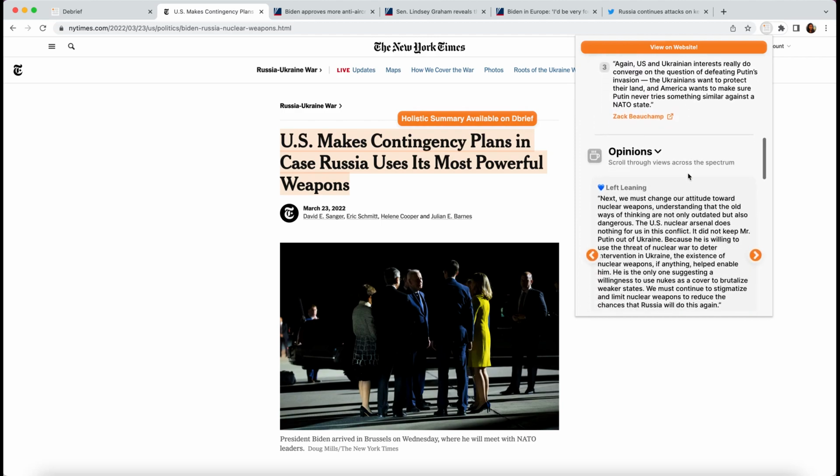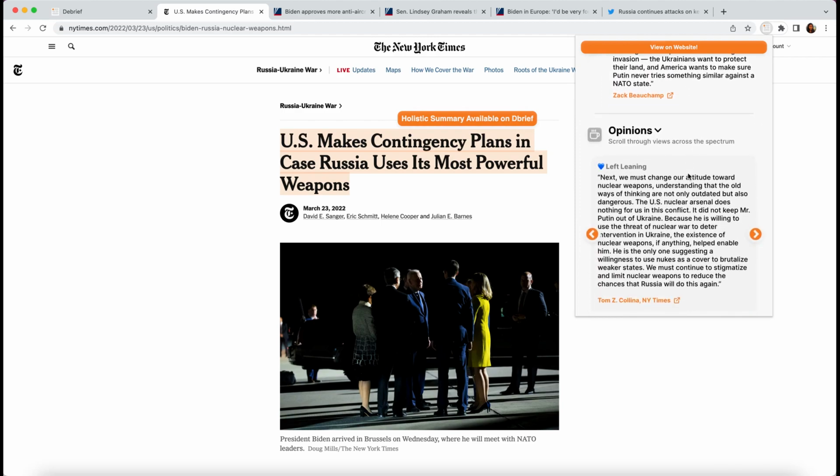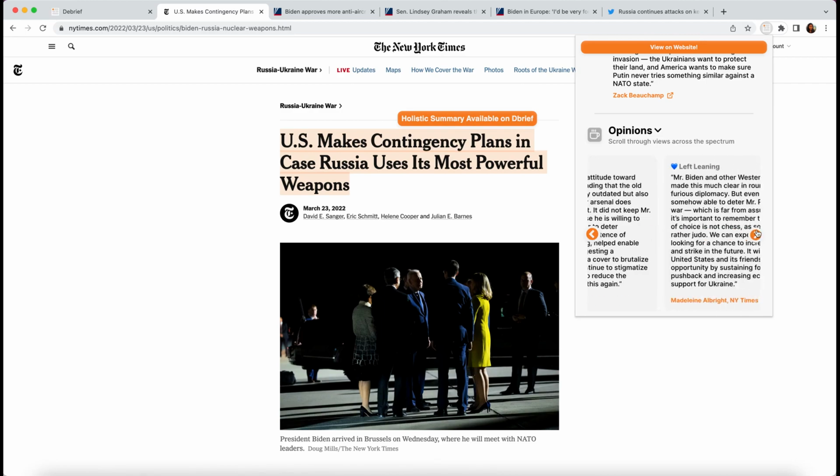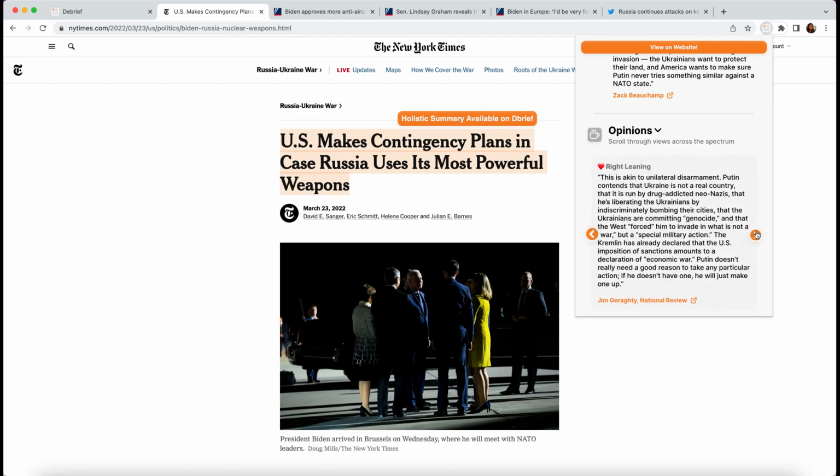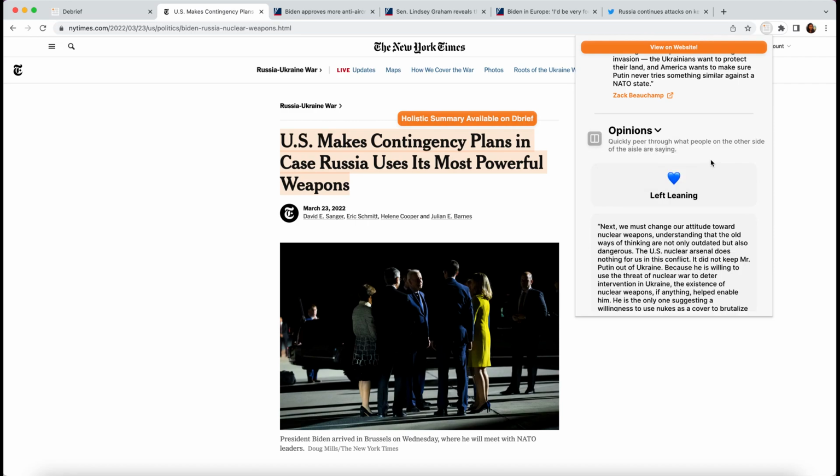And then from there, for each opinion article, we want to give you some more context. So this is telling you what a left-leaning opinion from the New York Times is on this issue. Then we can also show you right-leaning issues and moderate topics as well. Now, not all issues are opinionated, and thus we give you various ways to engage with this.